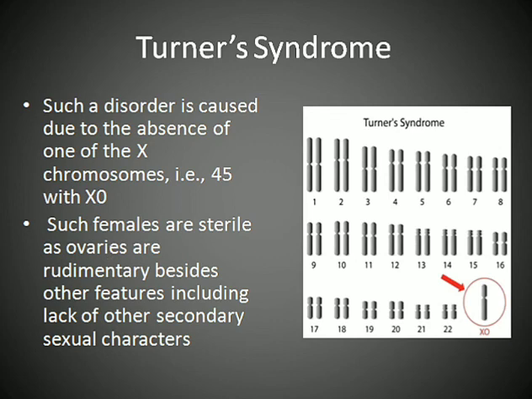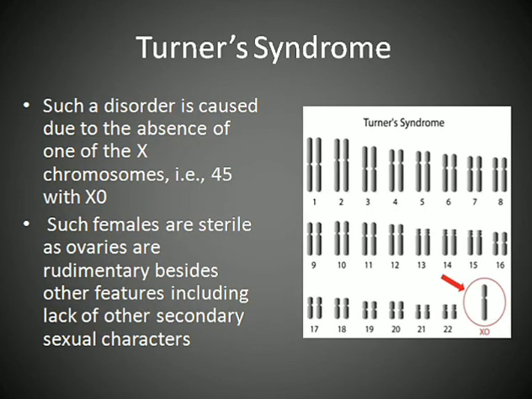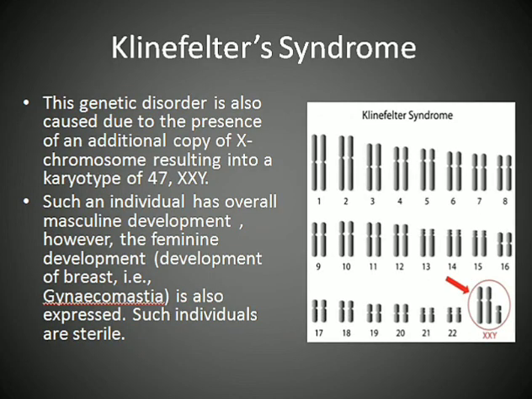Now another type is Klinefelter syndrome. Here the genetic disorder is caused by the presence of an additional copy of the X chromosome, resulting in 47 chromosomes. In Turner syndrome the number of chromosomes is 45, one less than normal, whereas in Klinefelter's it is 47, one more than normal. Because of the Y chromosome, this individual will be a male with masculine development, but because of two X's, will also have feminine characters like gynecomastia, and such individuals are sterile.